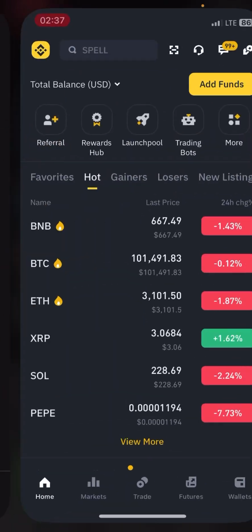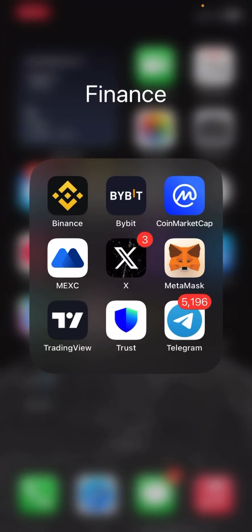So the next one is Bybit. As you can see, Bybit is one of the most important ones here, because we are going to use Bybit for our peer-to-peer transactions. I'm going to do a video on that also, how you can exchange your Naira to USDT and trade crypto.